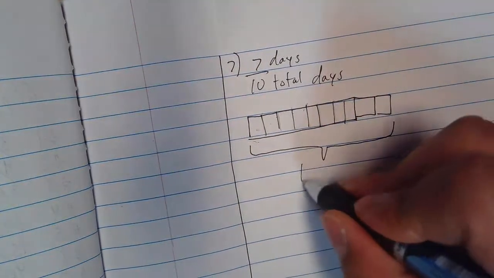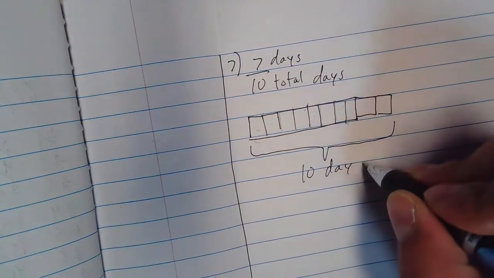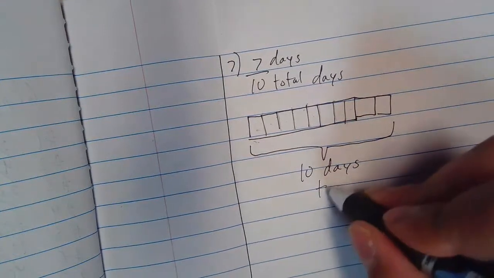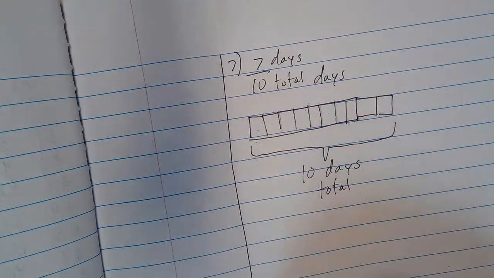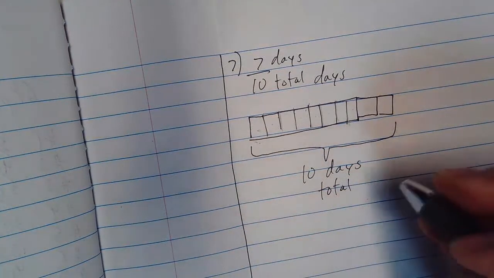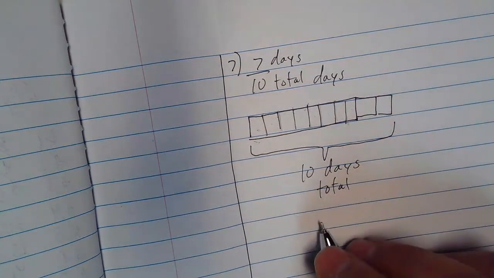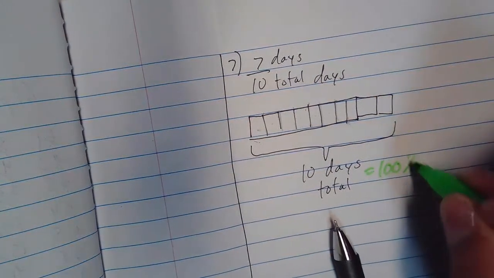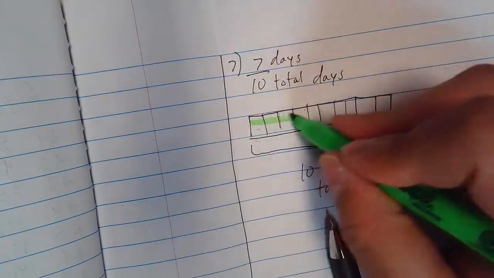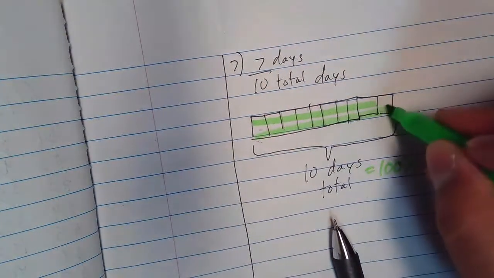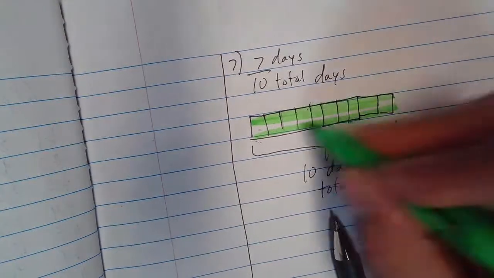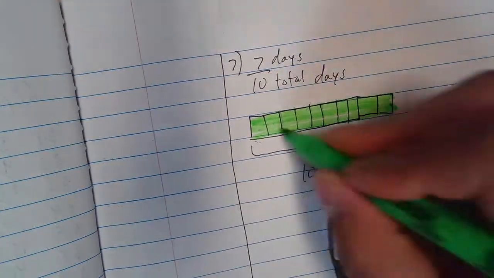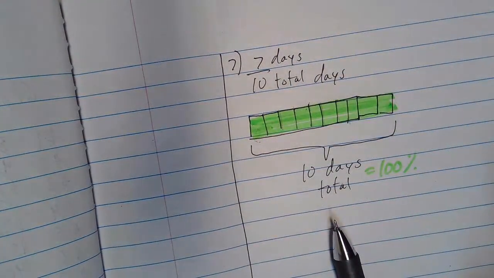This would be my 10 days total. Right? So the whole thing would be 100%. Okay? The whole thing, if you had the whole thing, it would be 100%. Now I know you're thinking, oh my God, he's highlighting everything. Calm down. I just want you to see something. If I had the whole thing, it would be 100%.